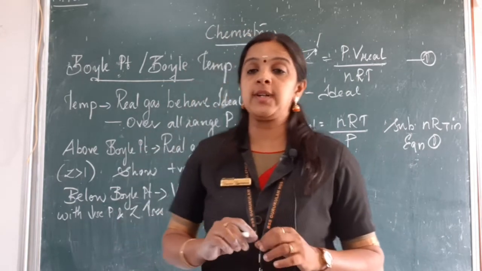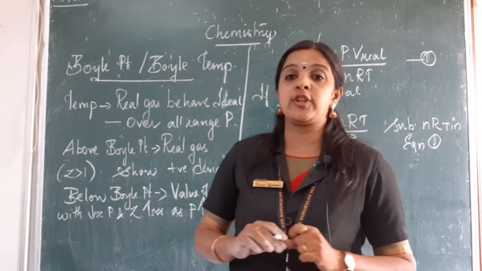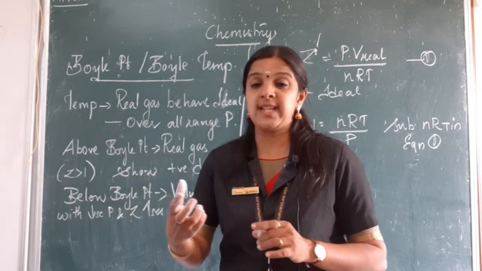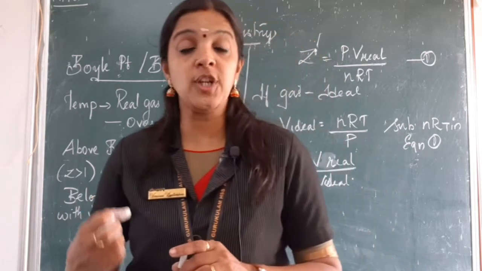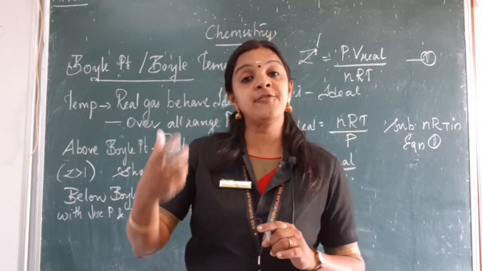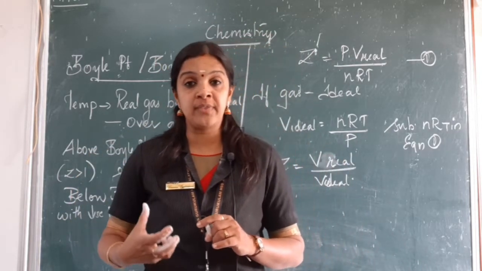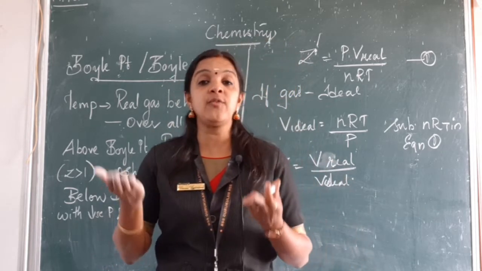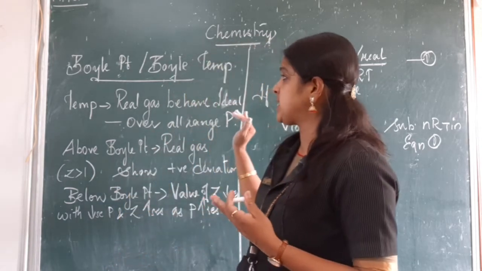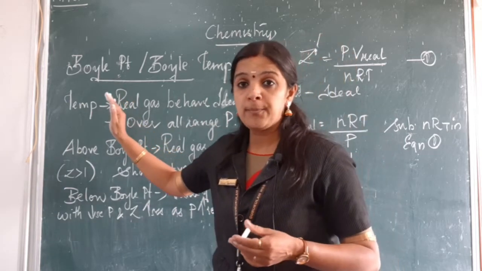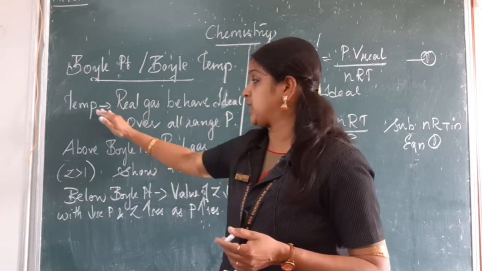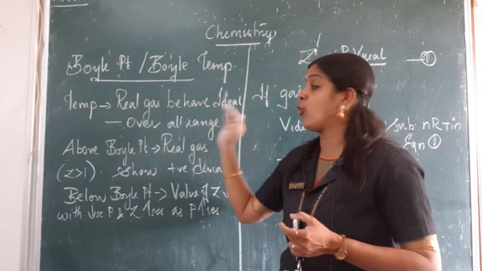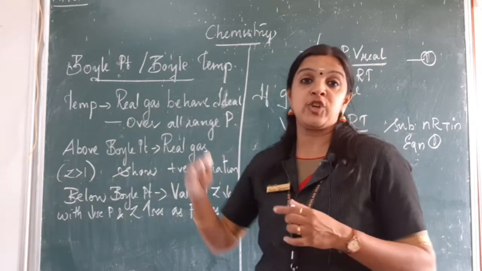So let us now learn a few terms, which are the Boyle point or the Boyle temperature. As we are learning about Boyle's law, which states that at constant temperature the pressure of a gas is inversely proportional to its volume, which means as the pressure increases, volume decreases and vice versa. So what is a Boyle point or Boyle temperature? It is the temperature at which a real gas behaves ideally over an appreciable range of pressure.